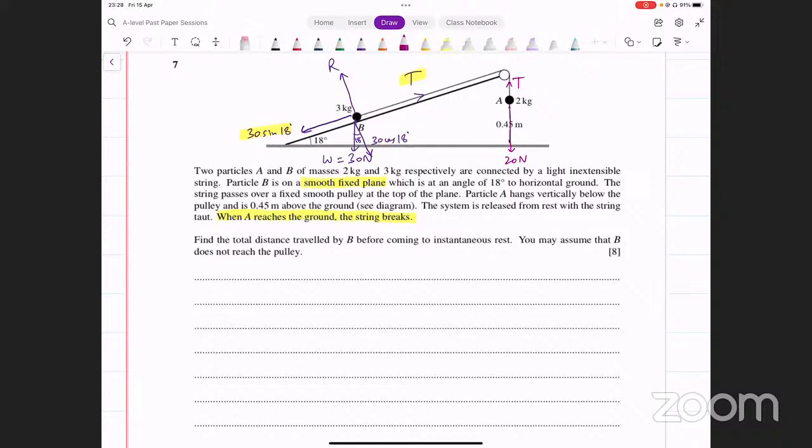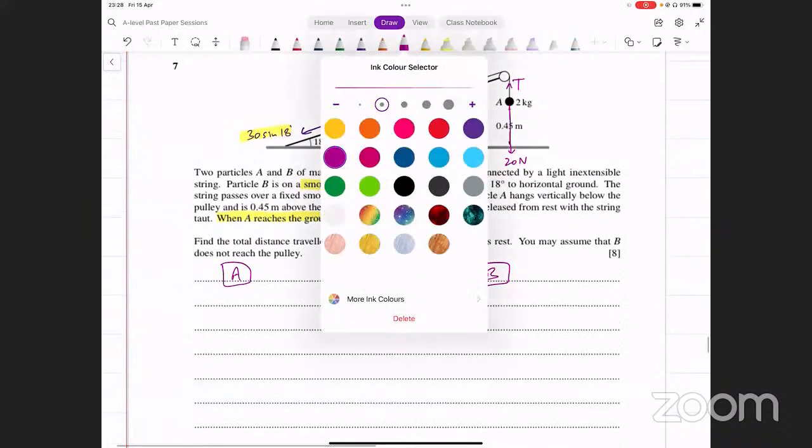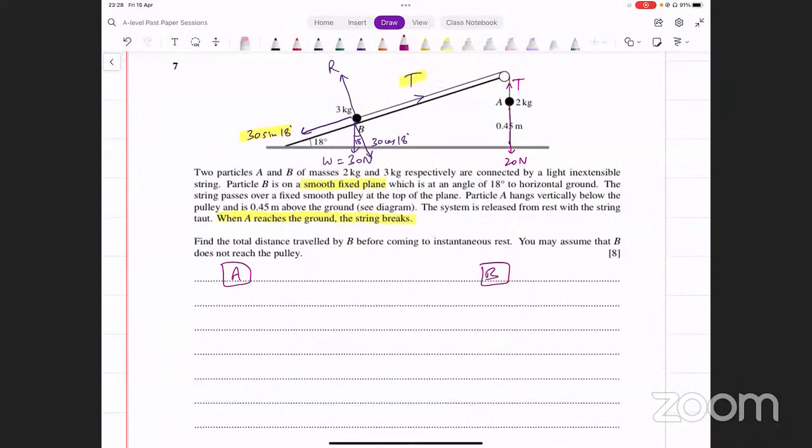Yeah, let's write A here first, and then we have B. Since the movement for A is downwards, तो हम RF equals ma यहाँ पे apply करेंगे, resultant force equals mass into acceleration. The forward force for A is going to be downwards, which is 20 Newton. 20 में से minus कर दें backward force, which is T, that's the tension. That equals mass of A, that's 2 into acceleration.